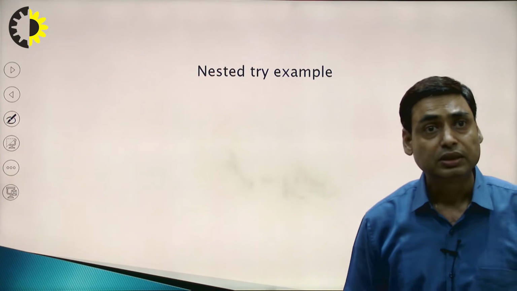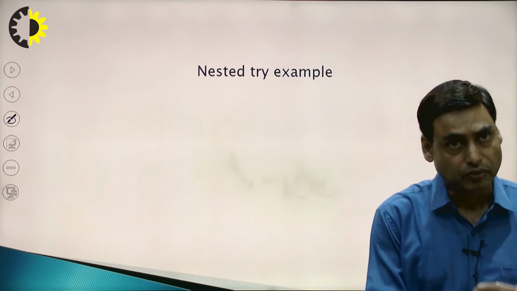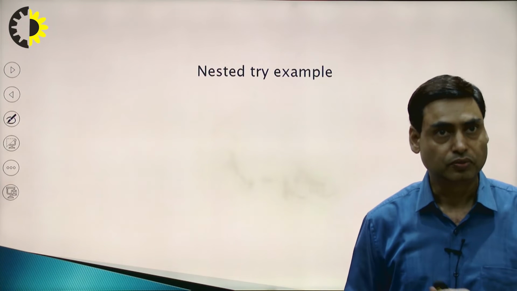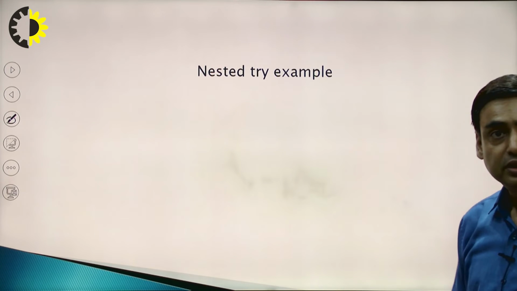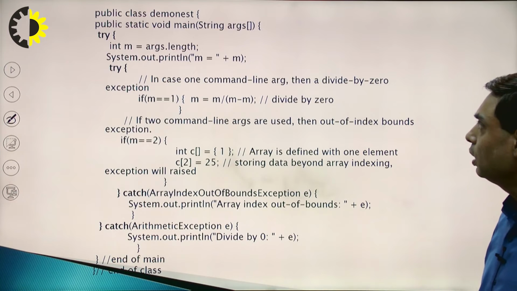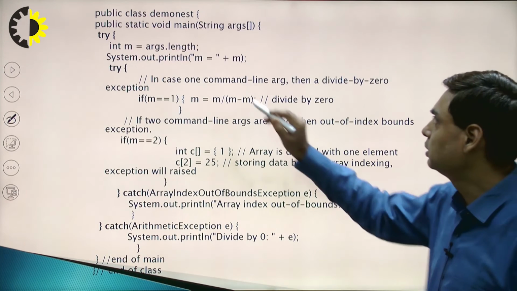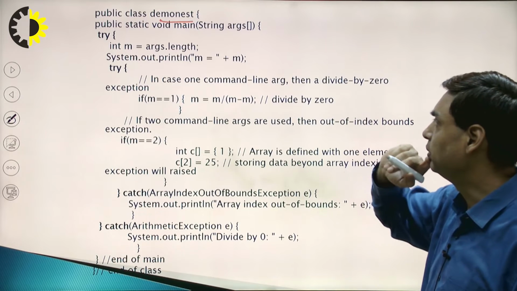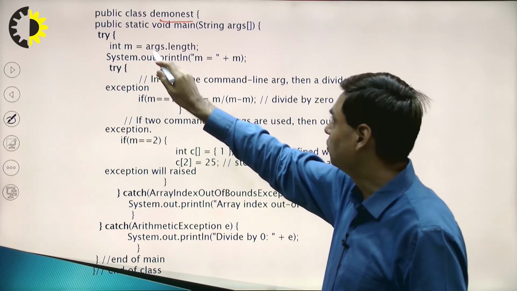Next example is the nested try example. One try block, and within that one try, again one more try block. So, we are going to discuss this nested try example. Now, in this we have a class DemoNest. In the DemoNest we have defined some variables, args.length.